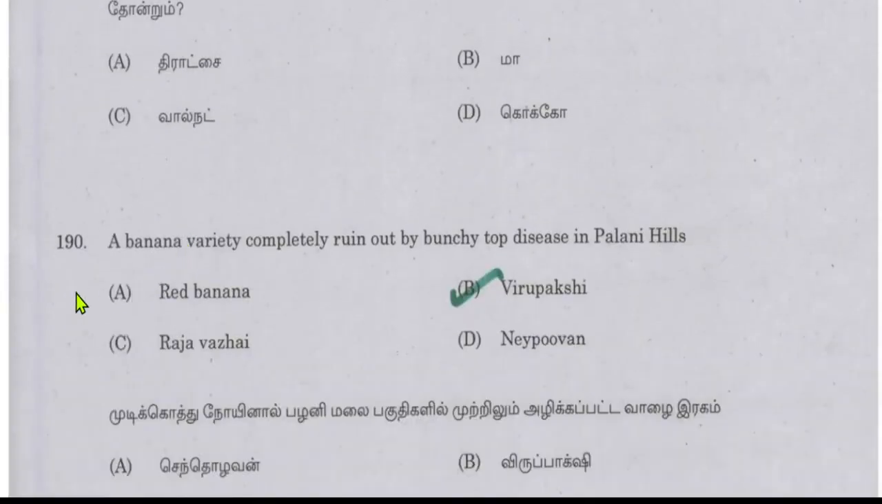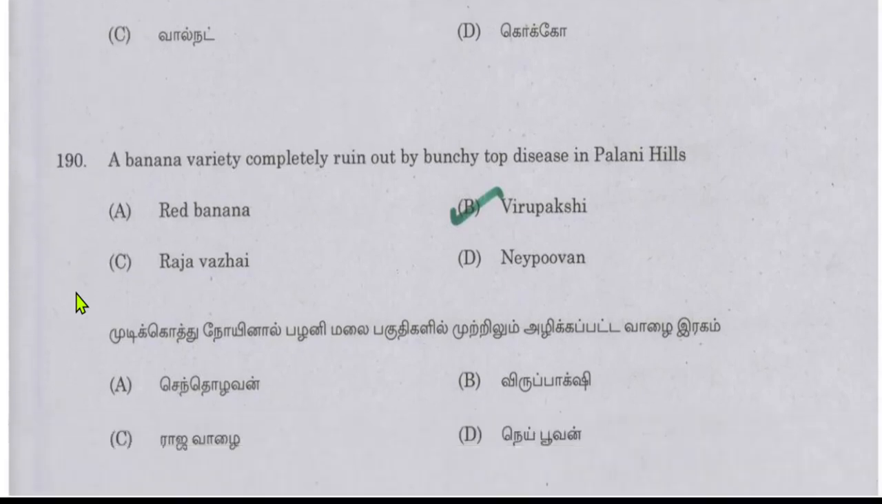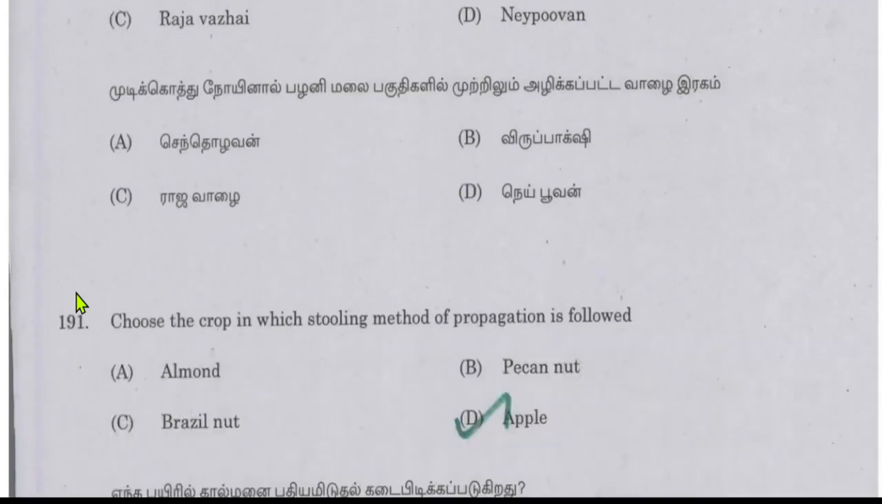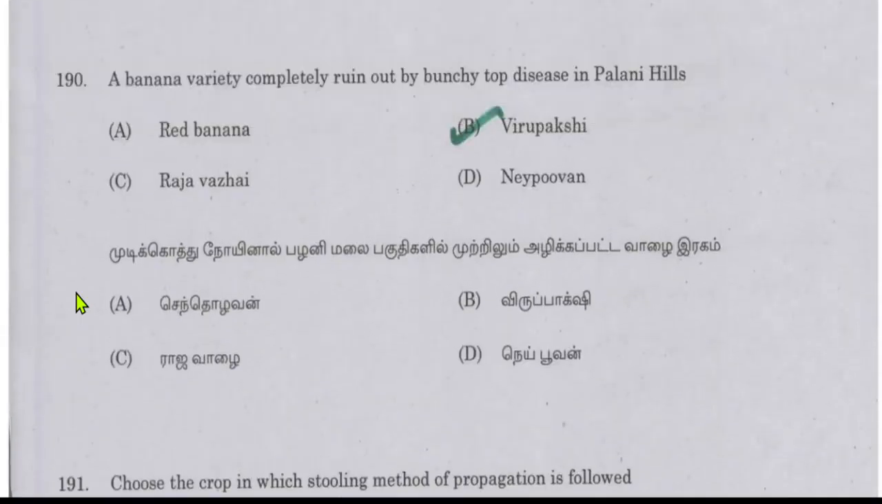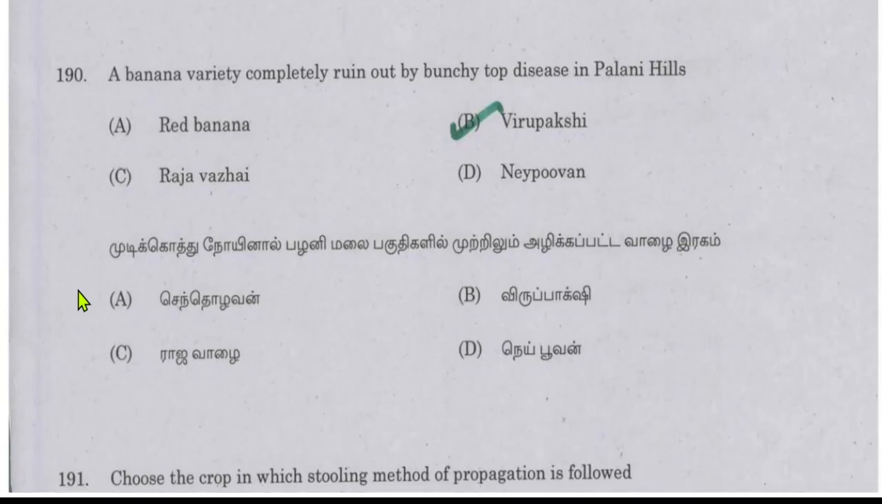Which banana variety was completely ruined by bunchy top disease in Palani Hills? It is Virupakshi. This banana variety Virupakshi was completely ruined by the bunchy top disease in Palani Hills. You can realize how severe this disease is.